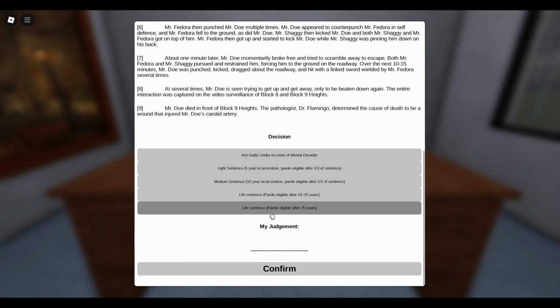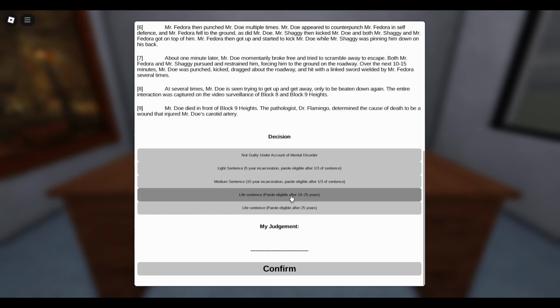So my judgment is that this was not planned, I don't believe. It looks like they were having a great time and then they started arguing. So it wasn't planned, but they did do it. So I'm going to go ahead and give them a life sentence with a parole eligibility.